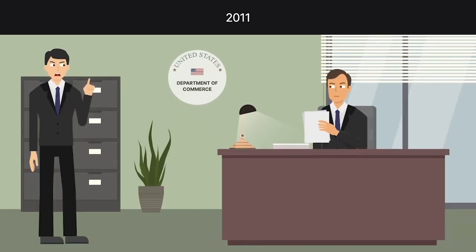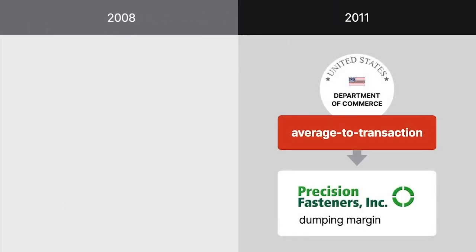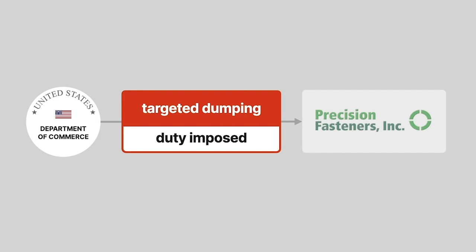In 2011, Mid-Continent Nail Corporation filed a petition claiming that Precision Fasteners was selling imported steel nails in the United States at less than fair value. Commerce used the average-to-transaction method to calculate Precision's dumping margin because the limiting regulation had been repealed 3 years earlier. Commerce found that Precision engaged in targeted dumping and imposed a duty.